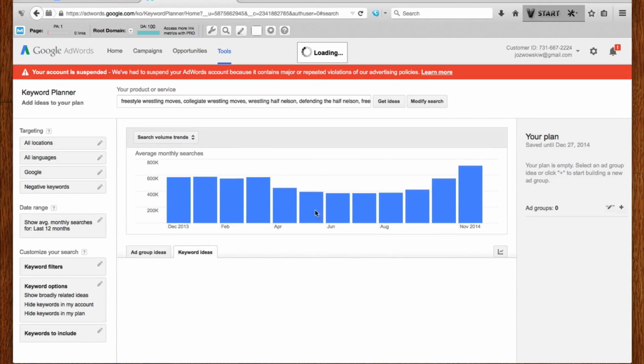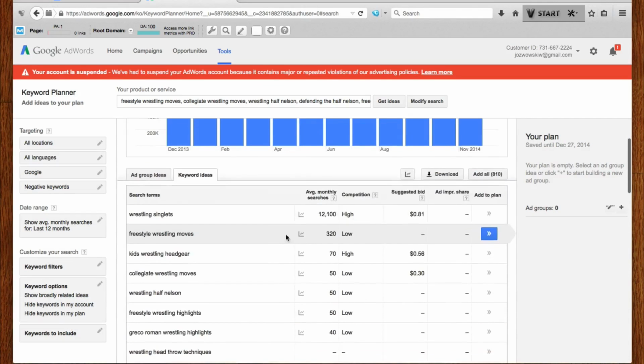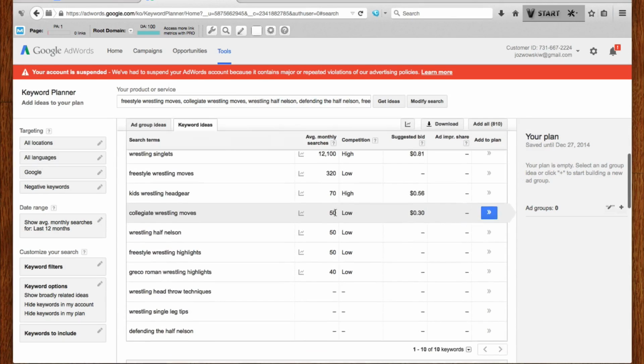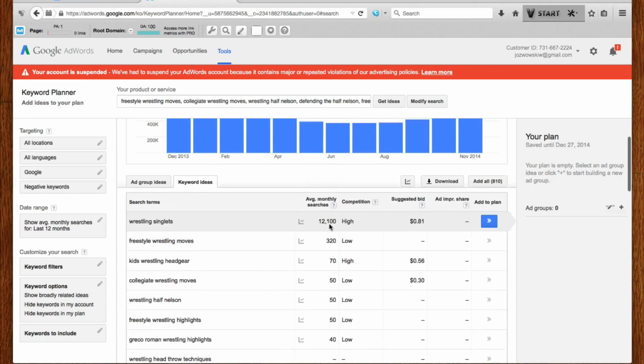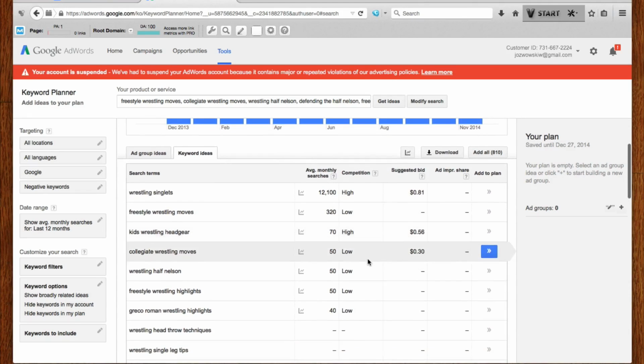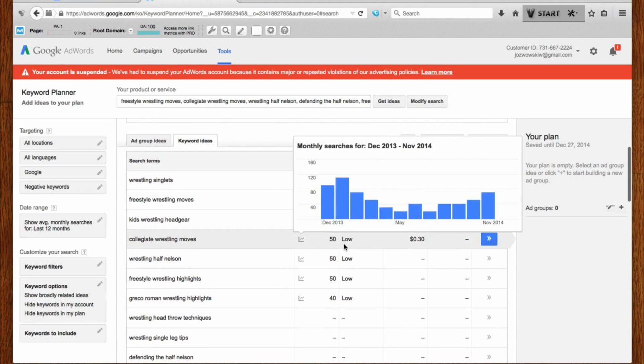Click on Keyword Ideas. And so for wrestling singlets, we get quite a bit of searches here, 12,000. For the rest of these keywords, they're generally pretty low, something like 320, 70, 50. These aren't extremely accurate. It's definitely getting a lot more searches than this.